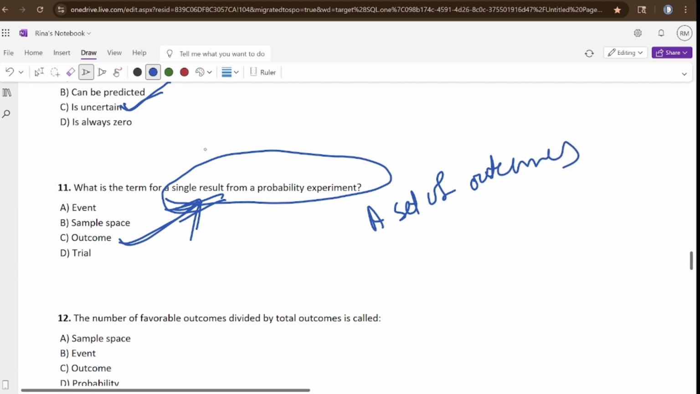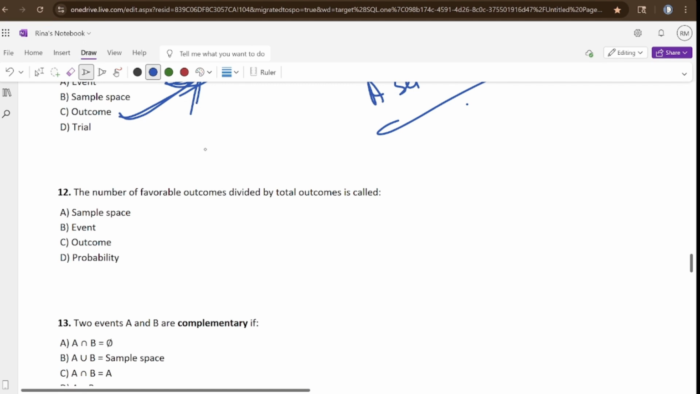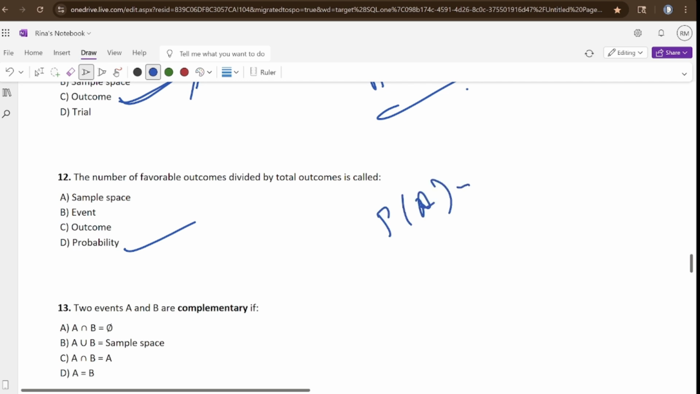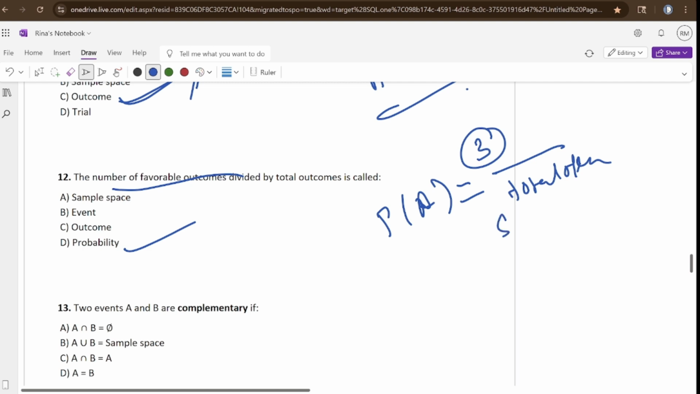Total outcomes. The number of favorable outcomes divided by the total outcomes, that is what probability is. What is the definition of probability? The definition is the number of favorable outcomes divided by total outcomes. What is the probability of getting 3?